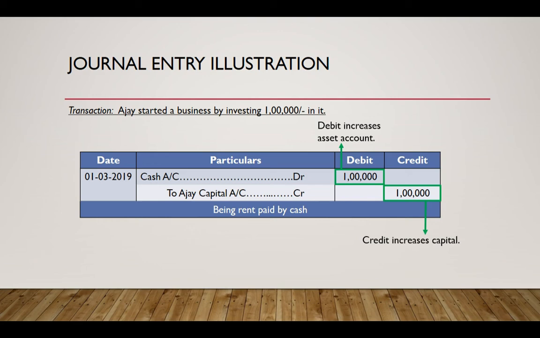Although the cash belongs to the owner, we still say that there is an increase in cash to the business, because from the business perspective, the business now has rupees 1 lakh with it, which it can utilize. And in order to denote who invested the money and the increase in capital, we credit the capital account by the rule that credit increases capital. So that is why we credited the capital account. Now let's proceed to the next entry.